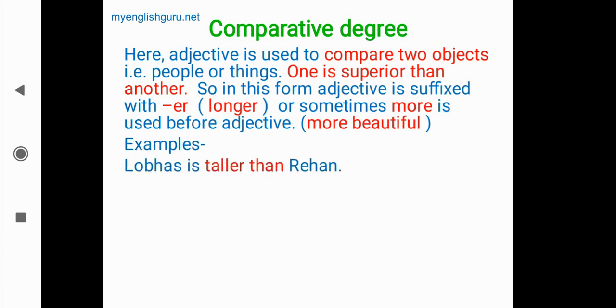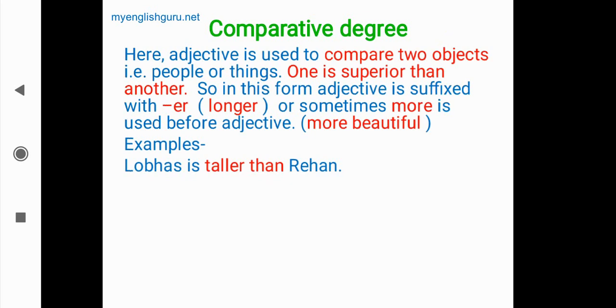Lobus is taller than Rehan. Here somebody is superior, he is taller. In previous sentences we saw as tall as, but here one is taller, one is shorter than the other one. So you can understand a clear comparison.